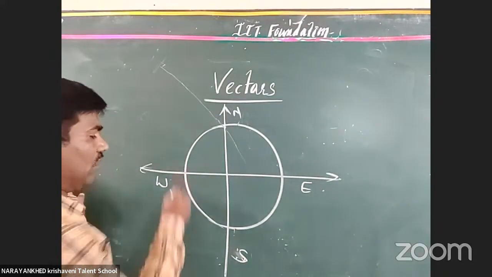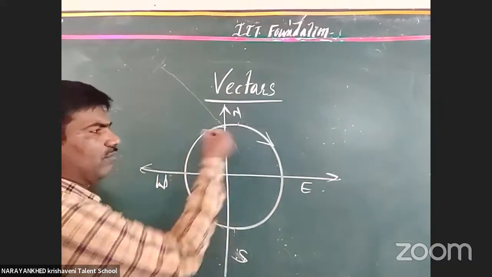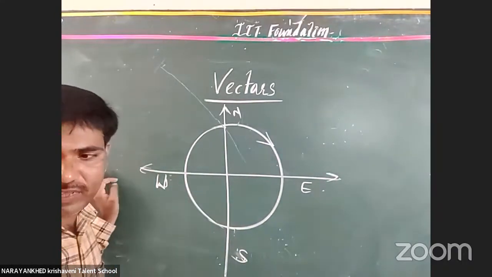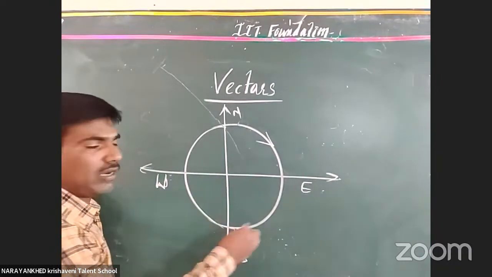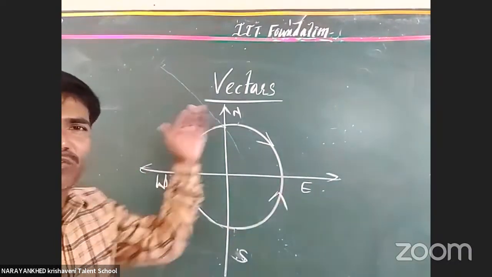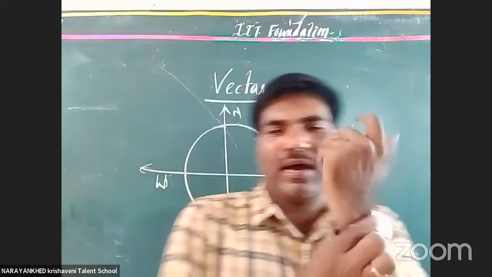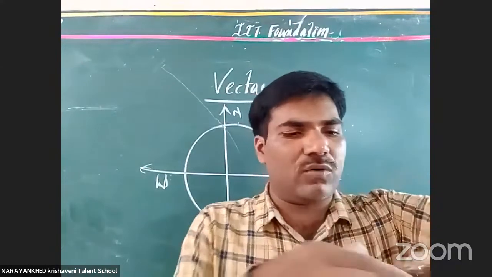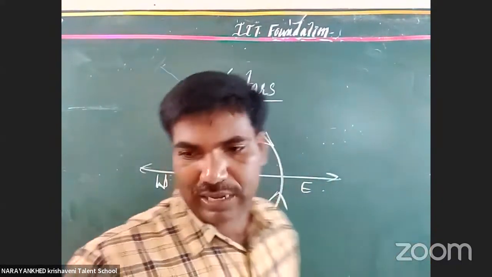No. A number of directions are possible here. Sometimes there is movement in a clockwise direction, and sometimes anti-clockwise or counter-clockwise. Clockwise means what? You know very well. In the clock, how do the arrow marks move? In this direction they move.